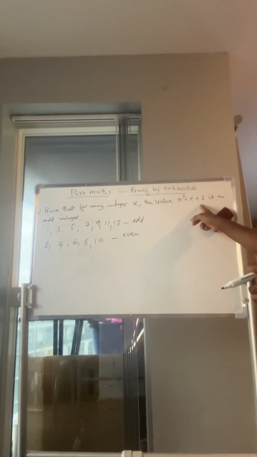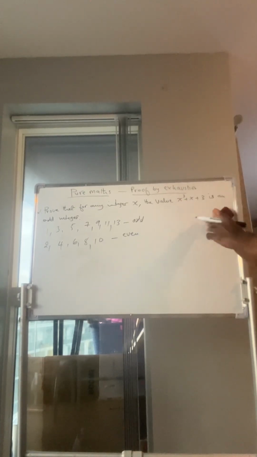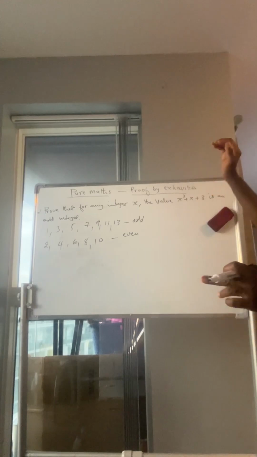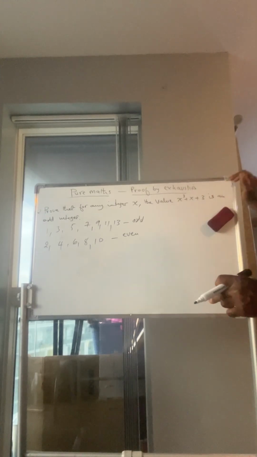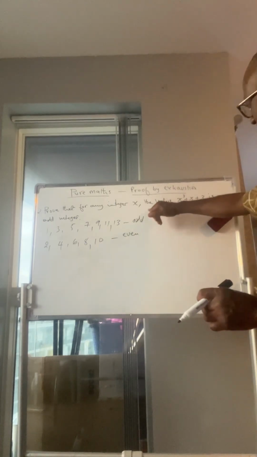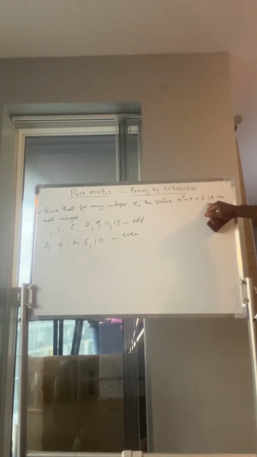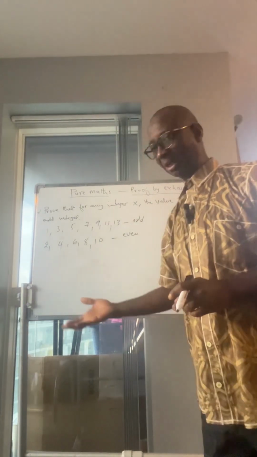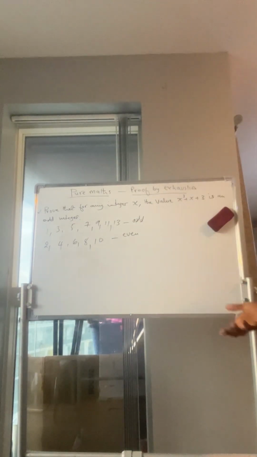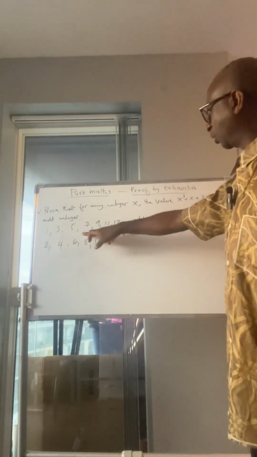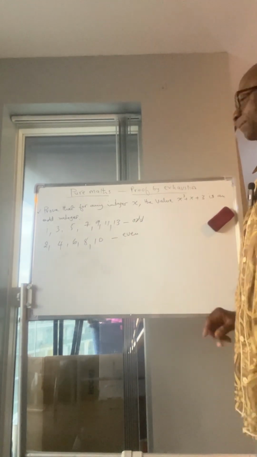So you get a total of 7 if you take x to be 1. If you take x to be 2, you get a number. If you take x to be 3, and they say prove that the number you get when you calculate this value is an odd integer, an odd number. The number you get will fall under this category, not this one.